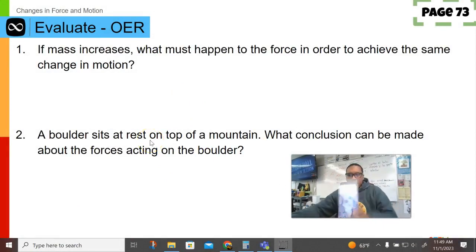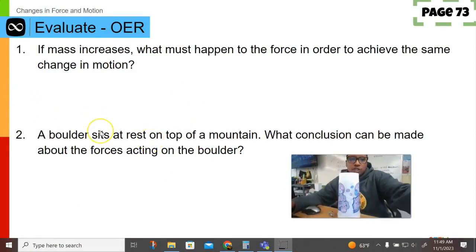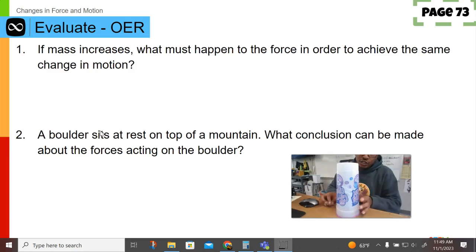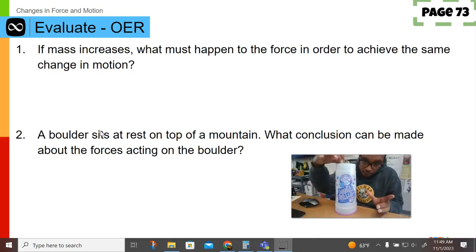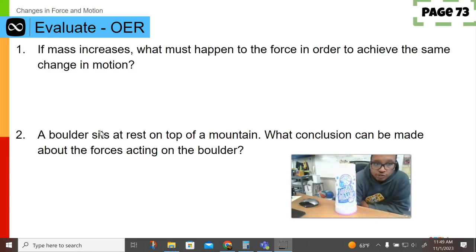So here's my mountain. A boulder sits at rest on top of a mountain. This is the cotton candy mountain, and here's my boulder right here. That's my boulder. So what conclusions can be made about the forces acting on the boulder?